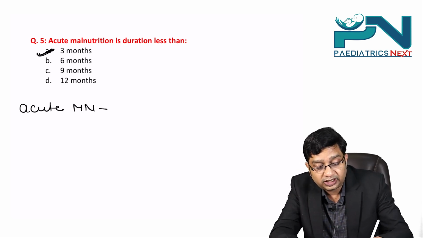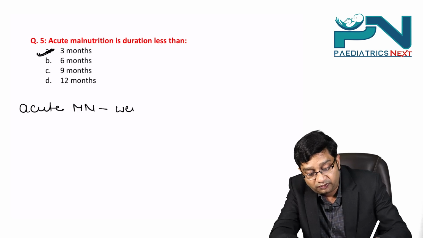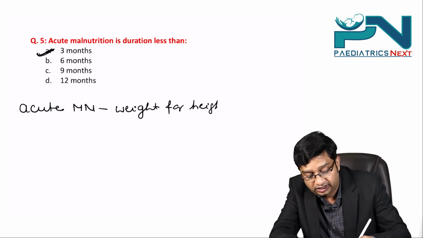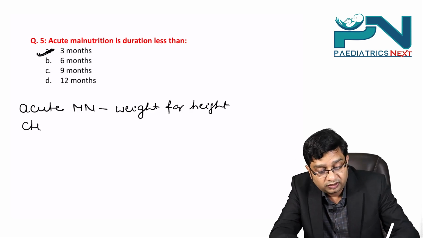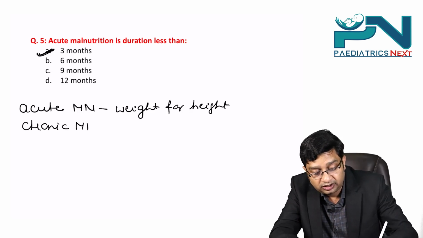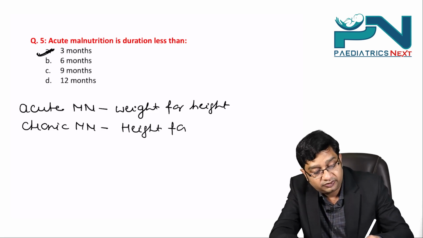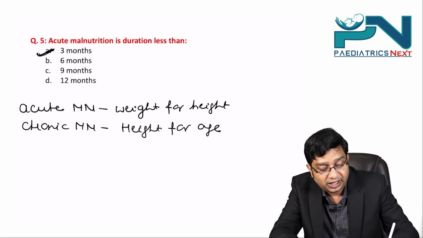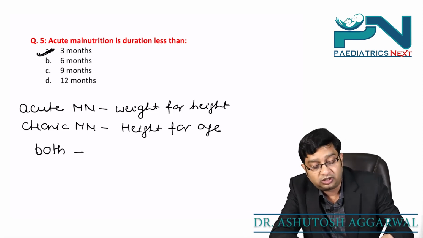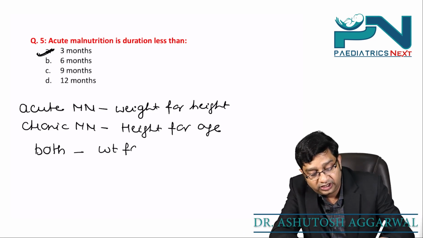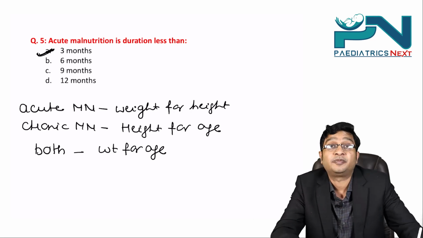The marker for acute malnutrition is weight for height. The marker of chronic malnutrition is height for age. And the marker for both acute and chronic malnutrition is weight for age.